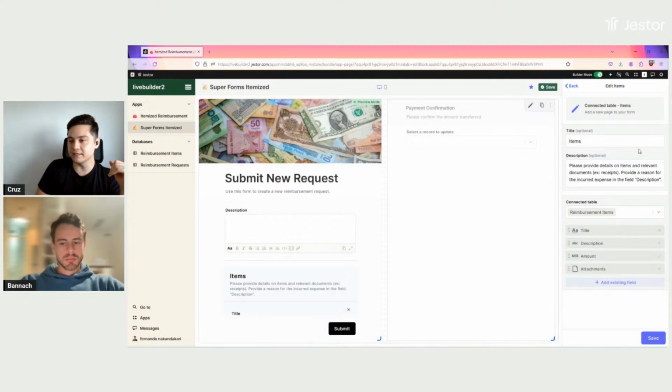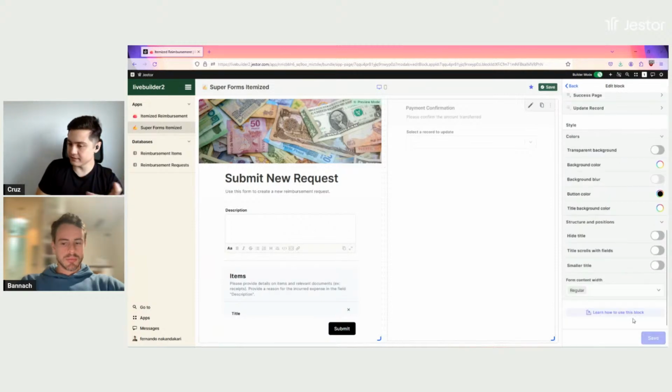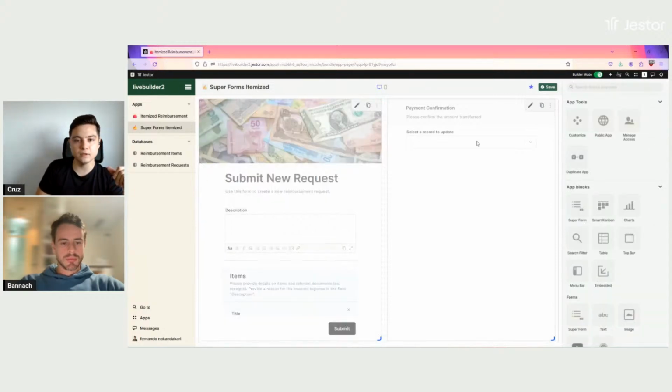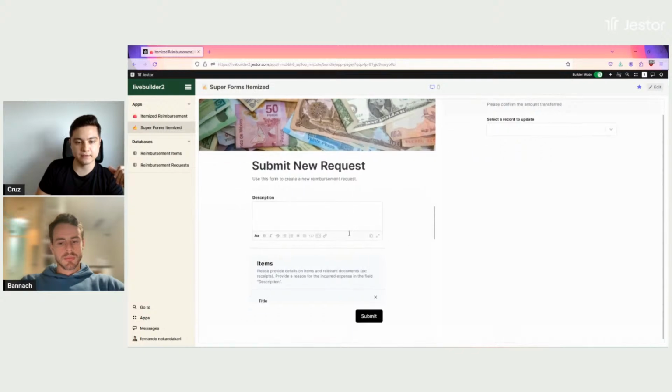So what I'm saying here is that the person is submitting the request, but they're also going to add as many items as they want, and they can submit the title, description, amount, attachments, and so on. I could also add status, but I don't want the person to select the status of approval, right? So this is the form.